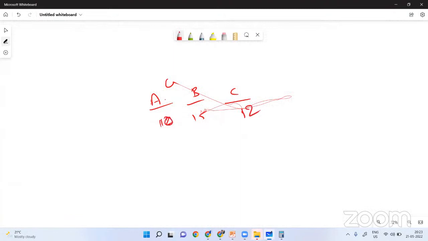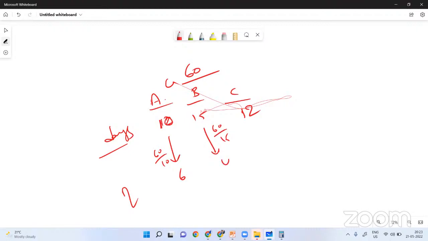So here 3 people we have, and here it should be the number of days always. And the efficiencies, what is LCM of 10, 15, 12? 60 again. So I'll just imagine the total number of laddus is 60. So A can finish how many laddus per day? 6 laddus. 60 by 10, 6. B can finish 60 by 15, 4 laddus per day. C can finish 60 by 12, 5 laddus per day.